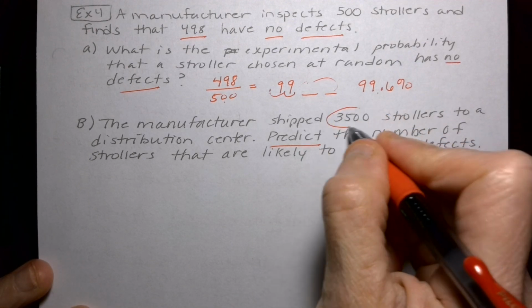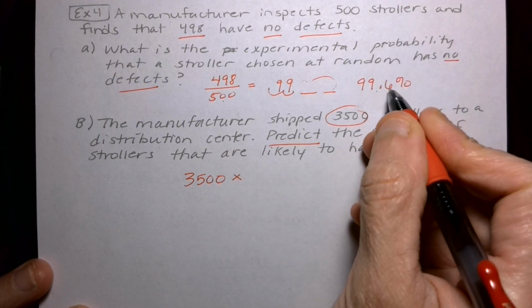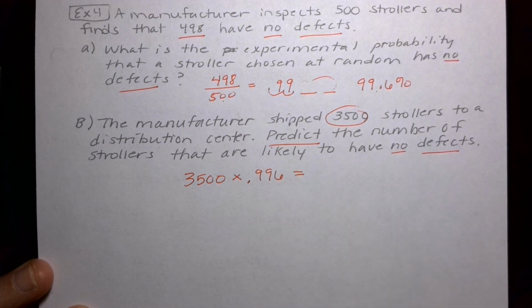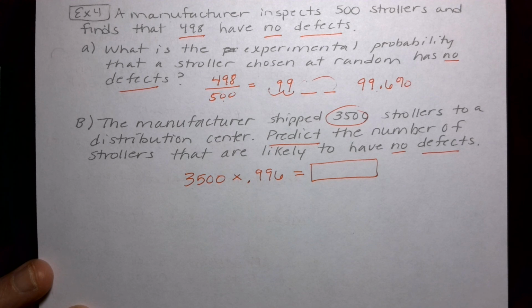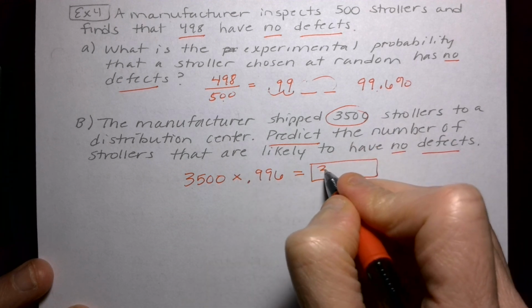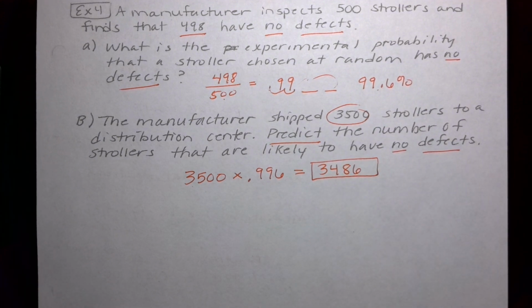So you can take the amount of strollers and multiply it by that percent. I'm going to change it back to a decimal. It comes out to 3,486. So there's 14 of them that might have a defect out of all of those.